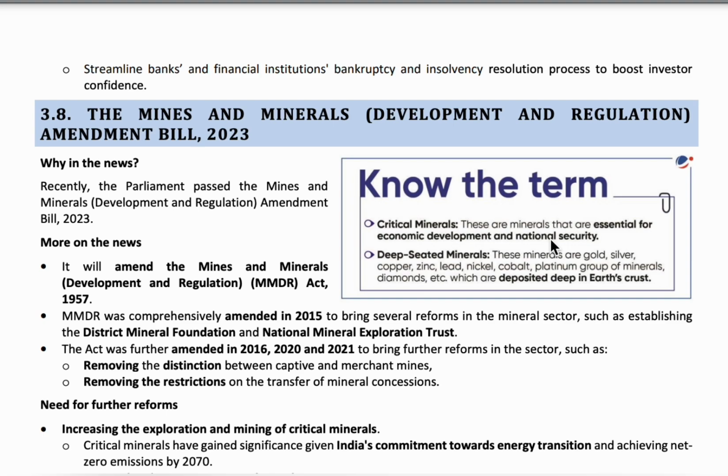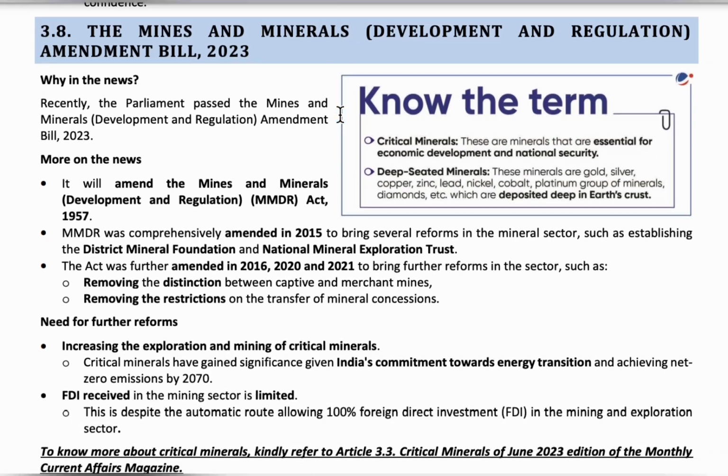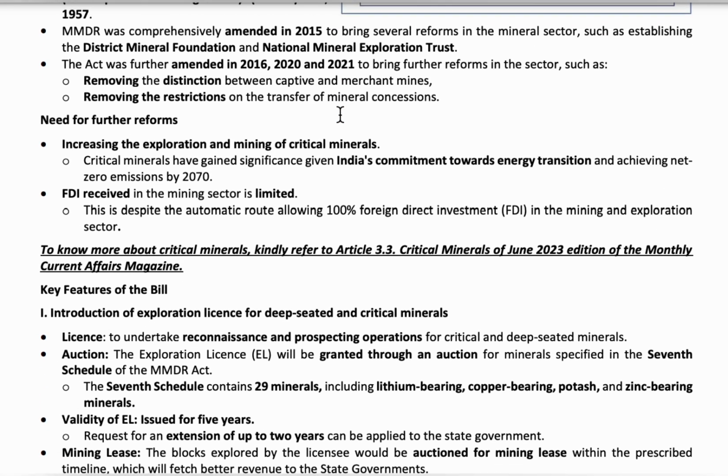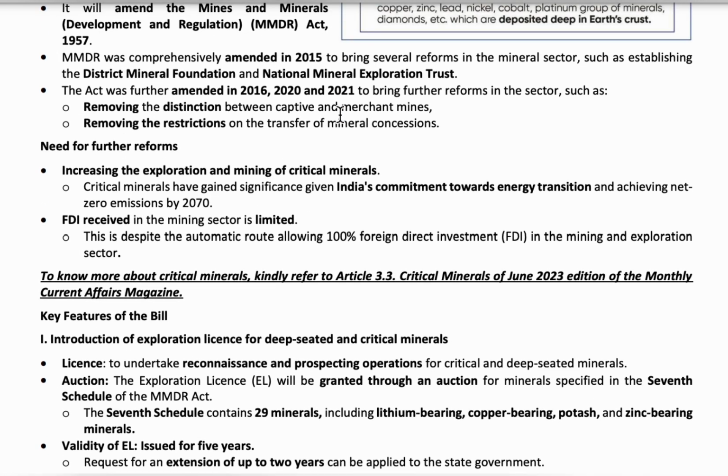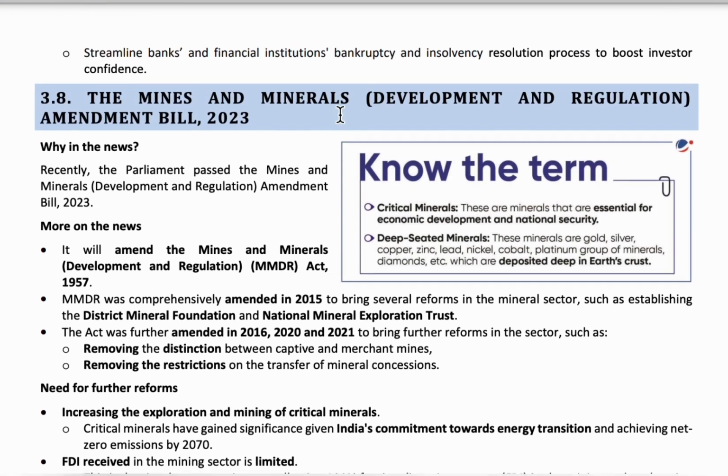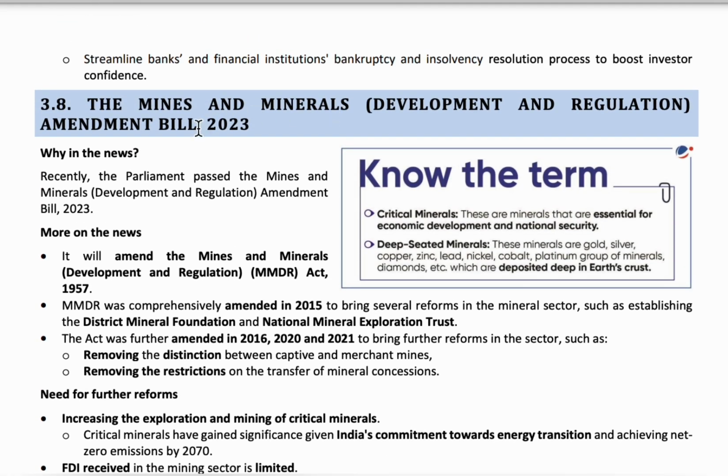Okay, so this bill will encourage even the private sector to explore the atomic minerals found in India. For that, this bill was introduced. To improve and increase mineral exploration, the licenses are given to both private as well as public sectors.